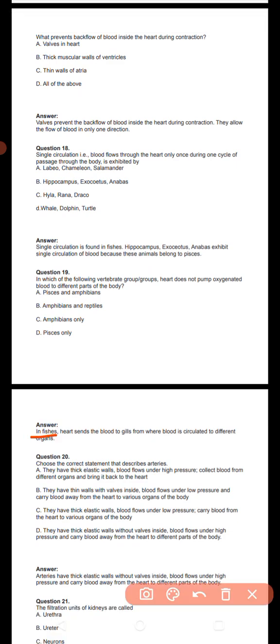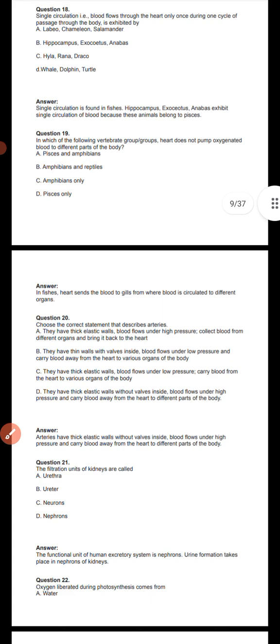In fishes, heart sends blood to gills, where blood is oxygenated and then circulates to different organs. Next question.